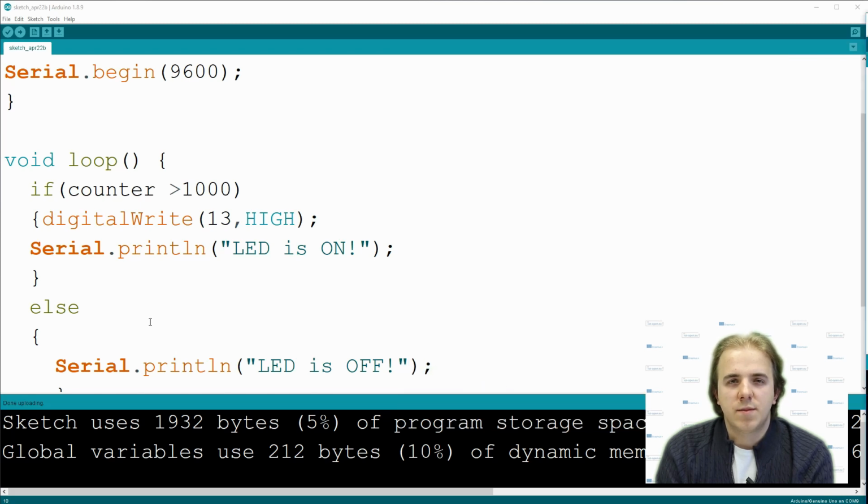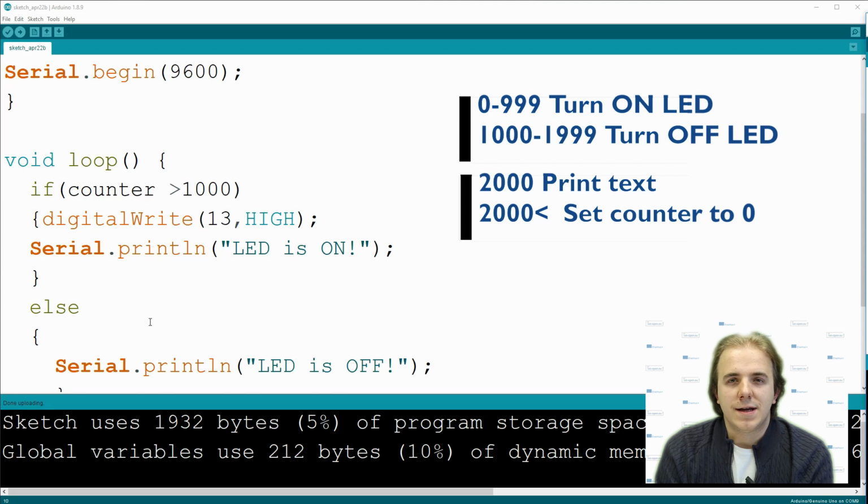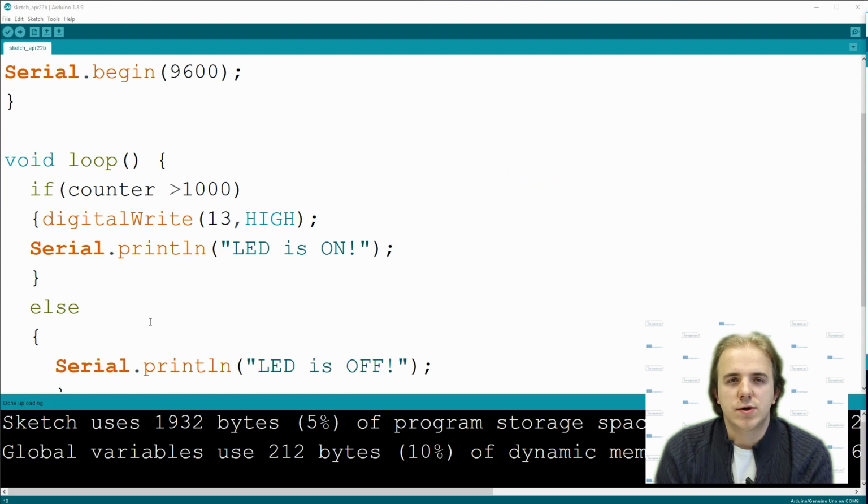Sometimes we need to test multiple mutually exclusive conditions. In this case, we can add another if statement after each else. For example, we want to write a code that does different things in different counter ranges. If the number is less than 1000, we want to turn on LED. If the number is between 1000 and 2000, we want to turn off LED. If the number is 2000, we want to print text. And if the counter is greater than 2000, we want to reset the counter to 0.